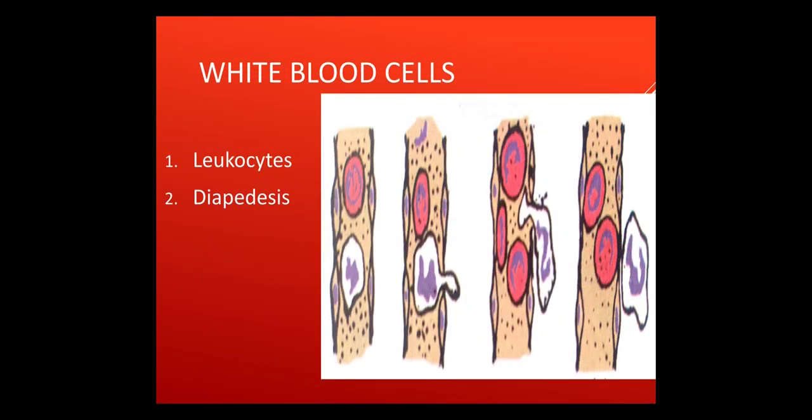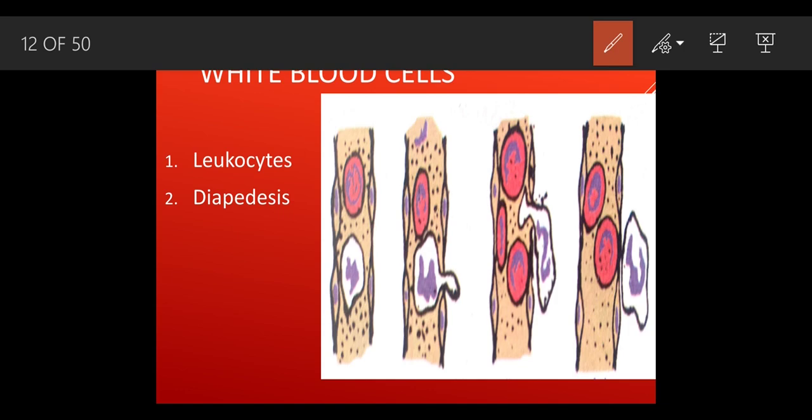Now WBCs. WBCs are also called leukocytes. Why leukocytes? As we have the word erythrocytes for RBCs, we have the word leukocytes for WBCs. Leuko means white, and cyte means the cell. It causes a condition called diapedesis.